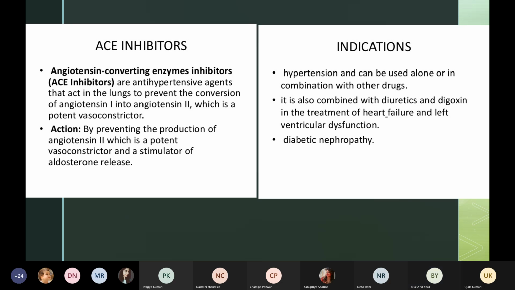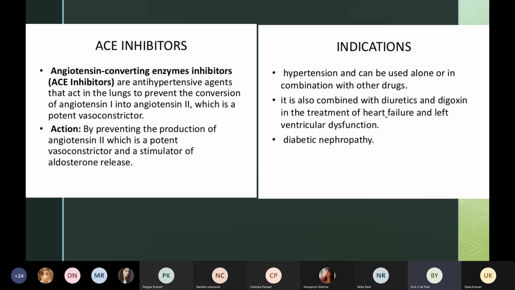So the action is by preventing the production of angiotensin 2, which is a potent vasoconstrictor and a stimulator of aldosterone release. So we have to block the converting process from angiotensin 1 to angiotensin 2, because angiotensin 2 is a vasoconstrictor.